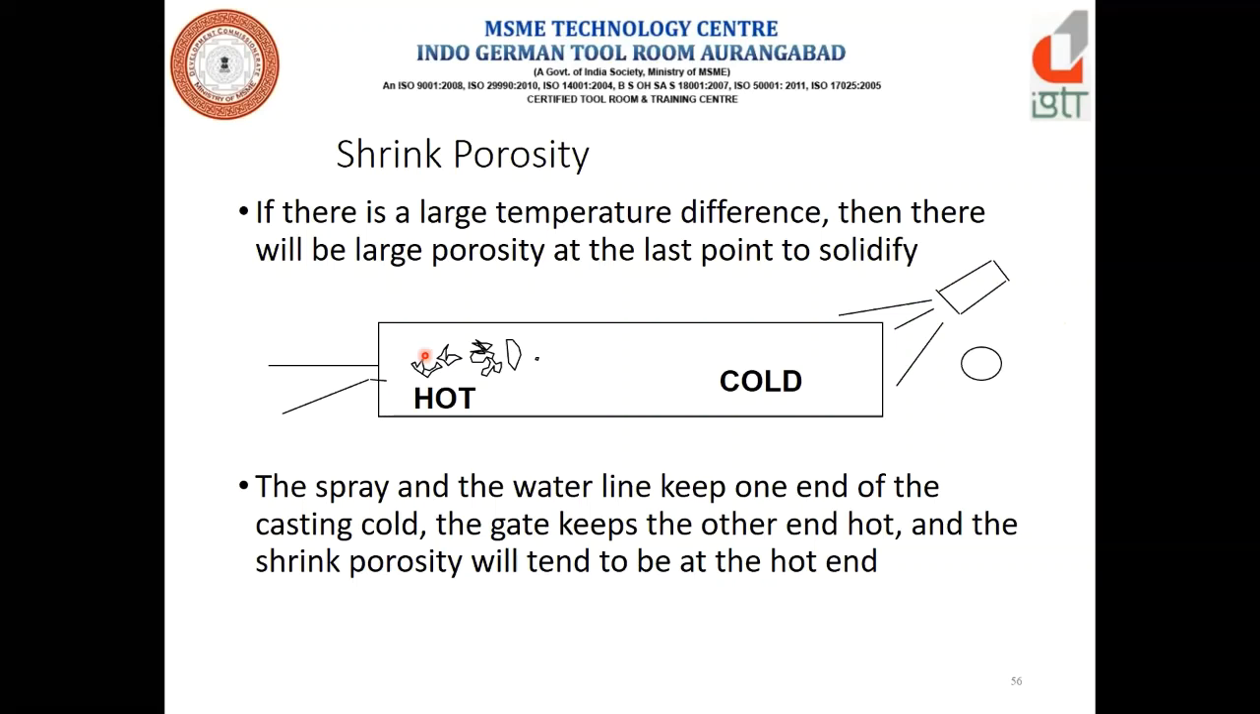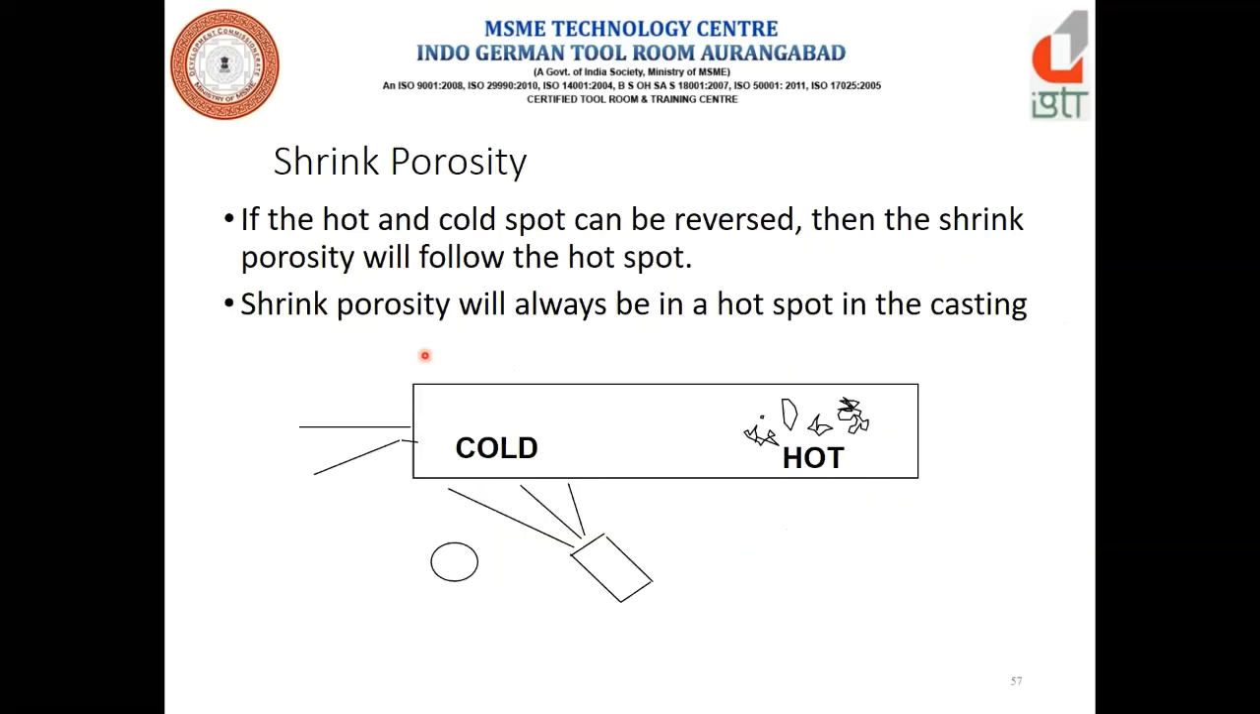So we have to find out if it is happening over there. We have to put the cooling spray over there so that the shrinkage porosity can be moved from the machining area. Are you getting my point? The spray and water line keep one end of the casting cold. The gate keeps the other end hot, right? Now the reverse we can see, how it can be shifted. If I am putting the spray near the cold zone here, then the shrinkage porosity is going to the other side.